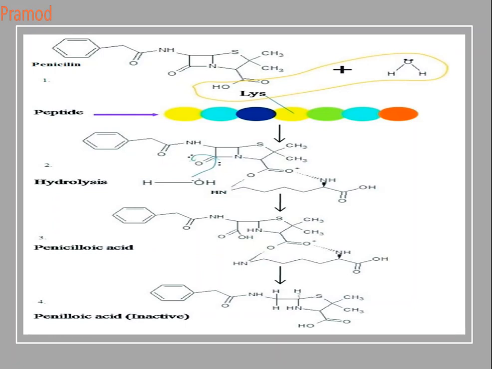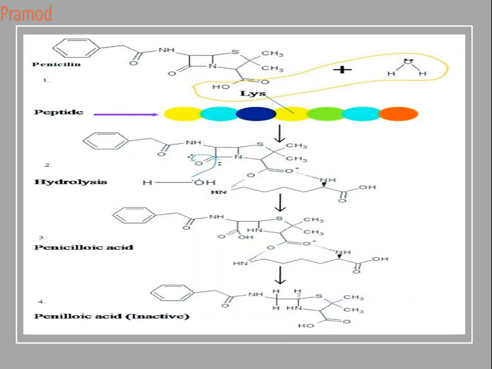This is your penicilloic acid, with a carboxylic acid. What is the next step? Let us go on. Then this is followed by decarboxylation.